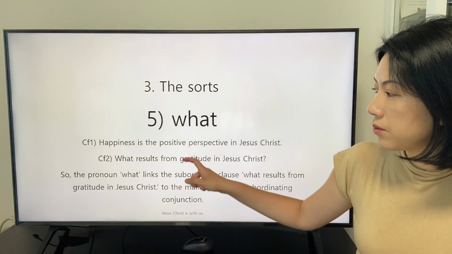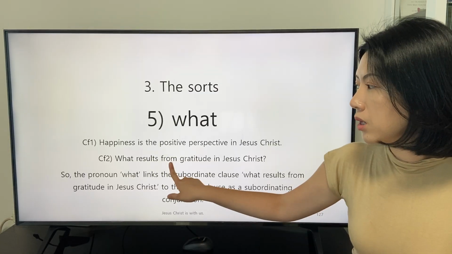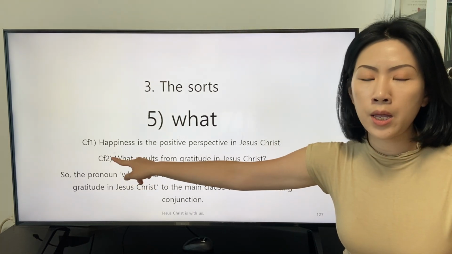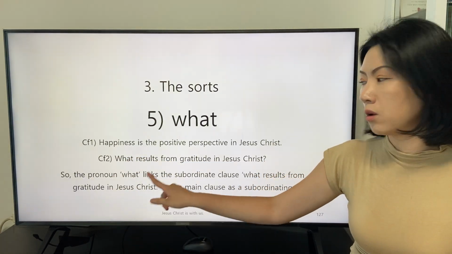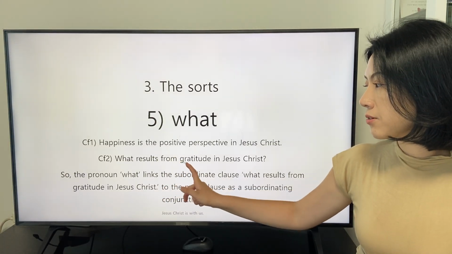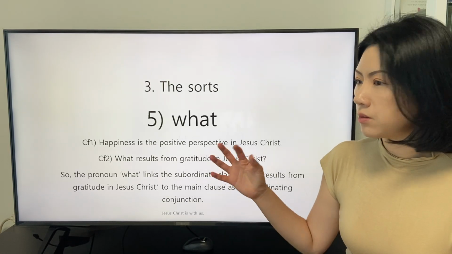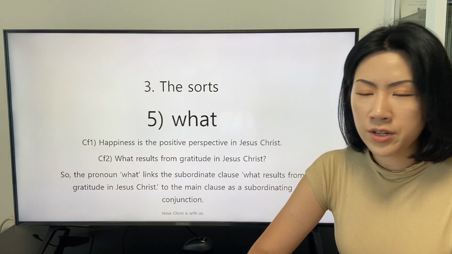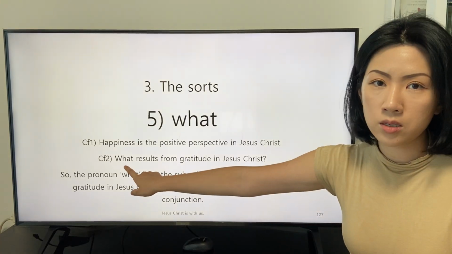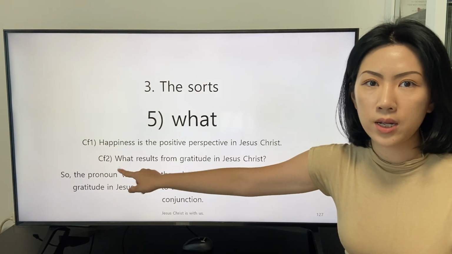And according to the definition of the preposition "from," we can find that the pronoun "what" is also the subject of the preposition "from," and the object of the preposition "from" is "gratitude in Jesus Christ." So we can find something that originates from gratitude in Jesus Christ; in this case, the pronoun "what."